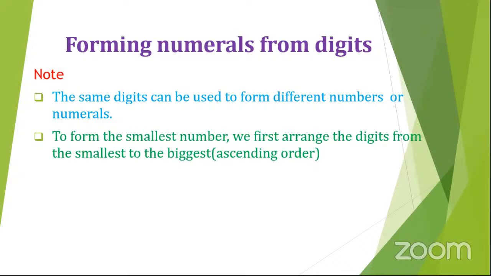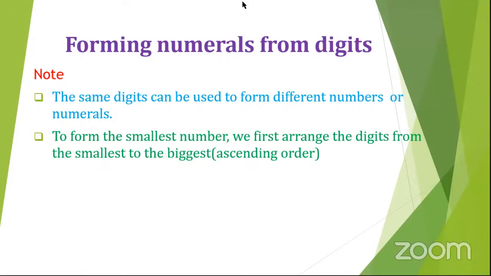To form the smallest number, we first arrange the digits from the smallest to the biggest. That order is called the ascending order.